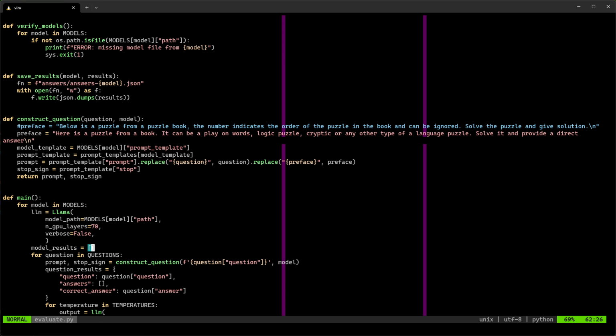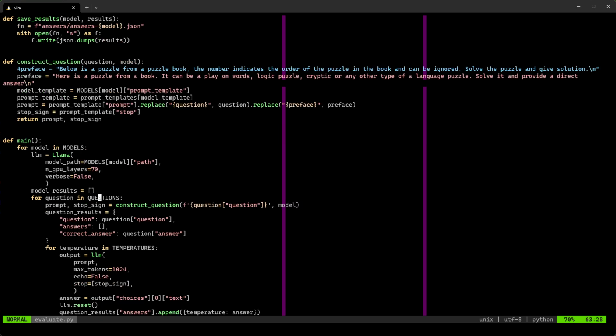We are creating an empty list for our model results. This is what we will eventually save into a file. And then we start looping over each question. We are getting the prompt and stop sign from the construct question function. We're preparing the basic layout for our output. This is where we'll save the question, the list of answers, and the correct answer.